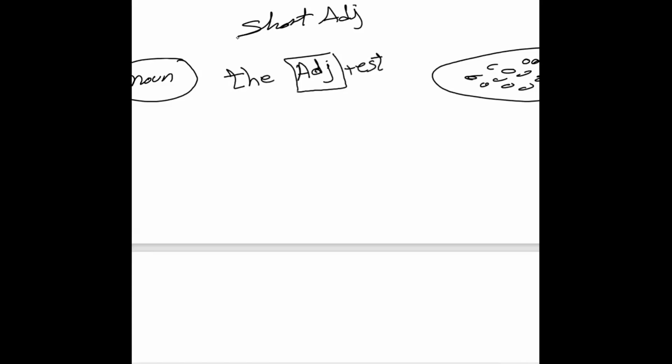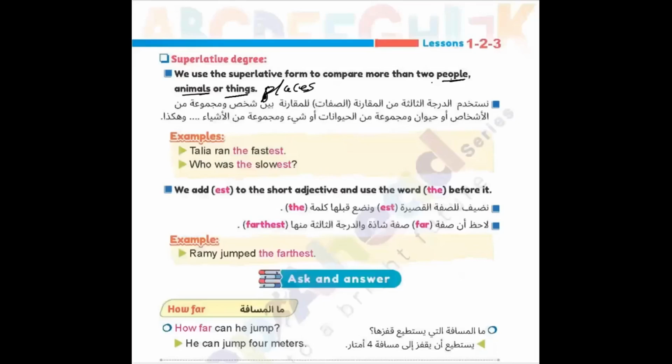For example, the short adjective fast. If I compare between one and a group, it will be the fastest. So I speak about the one who is fastest, one with all others. So it will be using the adjective with est. Let's go back to the book to check the examples.